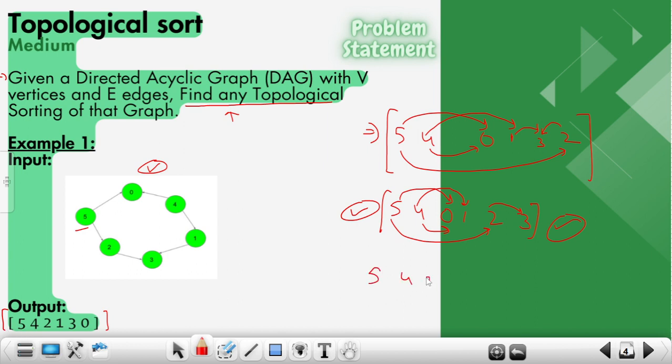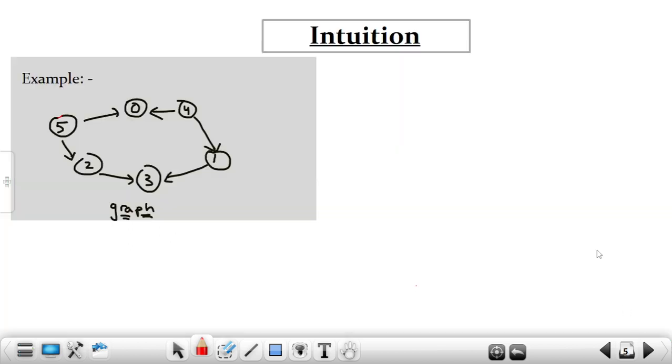We have 5, 4, 2, 1, 3 and 0. For this we have an edge from 5 to 0, from 5 to 2, from 2 to 3, from 4 to 1, and from 4 to 0. So you can see that this is also a possible topological sorting. I hope you have understood the problem here. Let's talk about the solution.